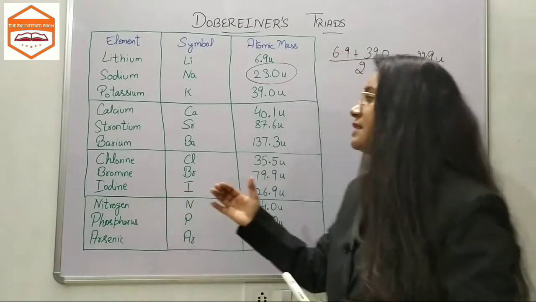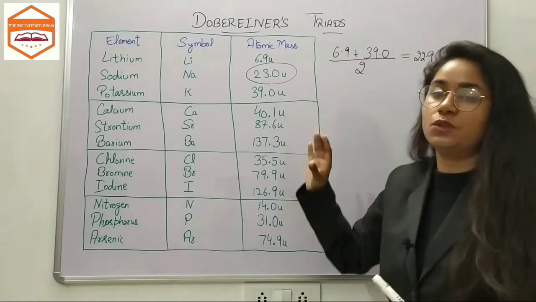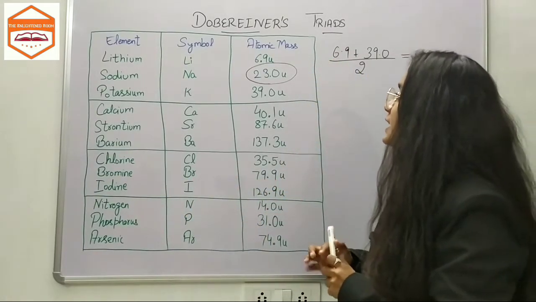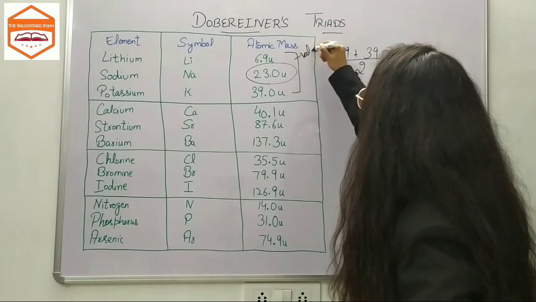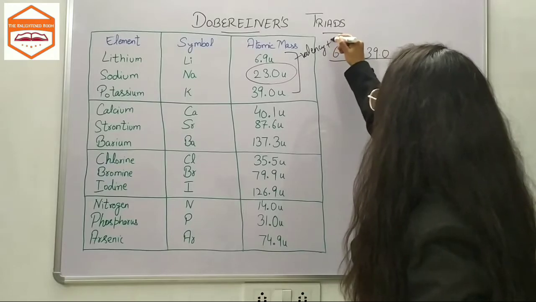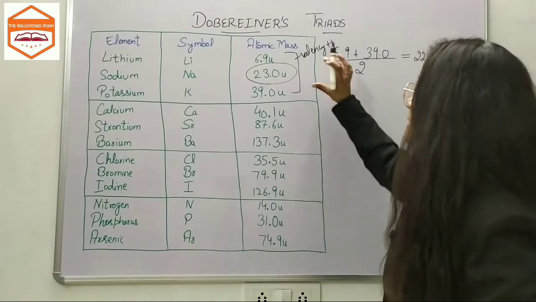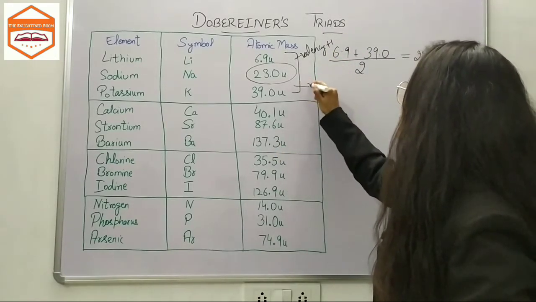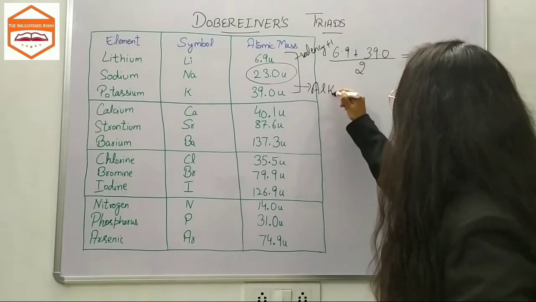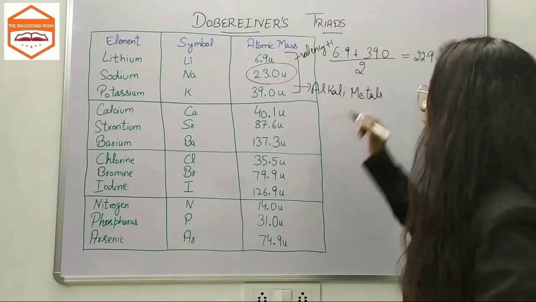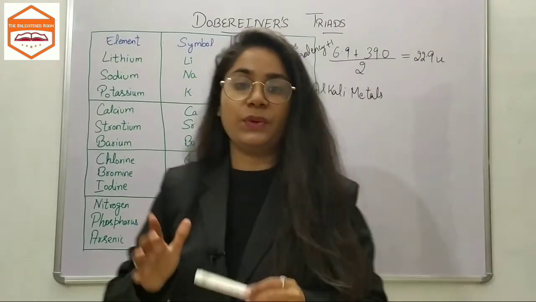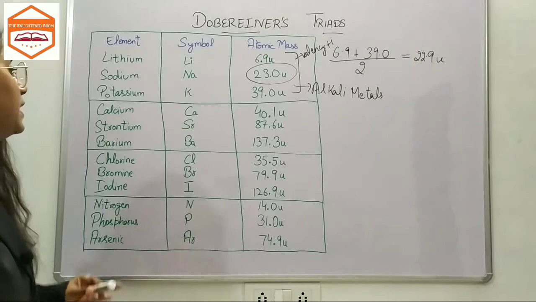Now these elements were not just sorted on the basis of atomic masses; their properties also resembled. These 3 elements have a valency of +1. These 3 elements are also the alkali metals. Similarly, in the second group we have calcium, strontium and barium.